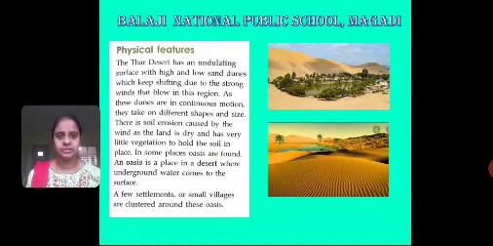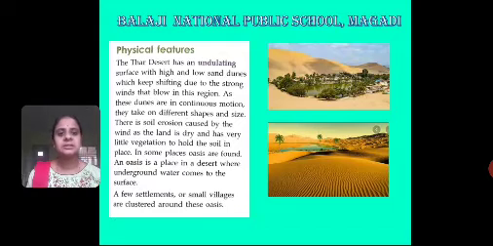Physical features. So, let us know the physical features of the desert. The Thar Desert has an undulating surface with high and low sand dunes, which keep shifting due to the strong wind that blows in this region.